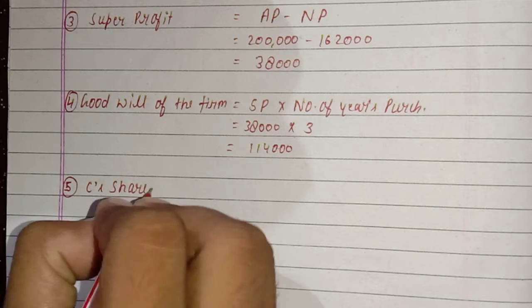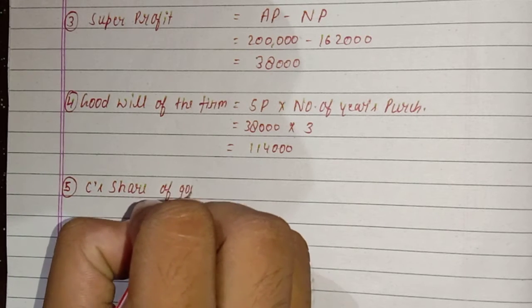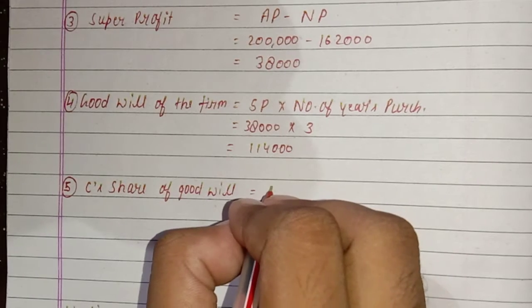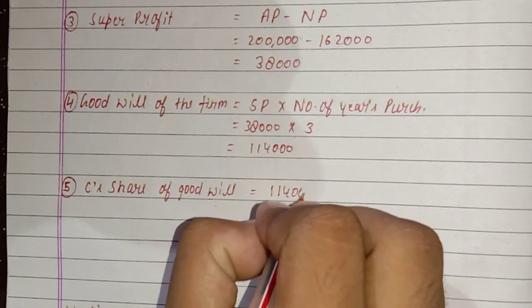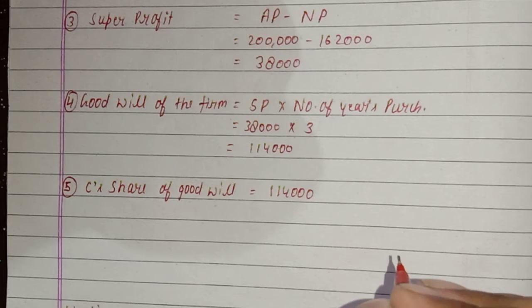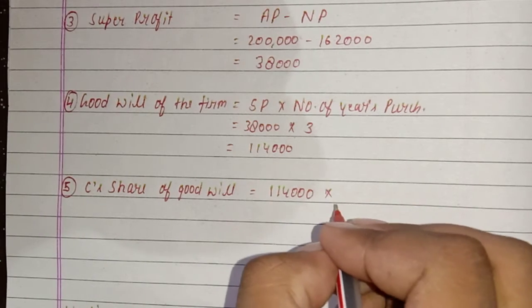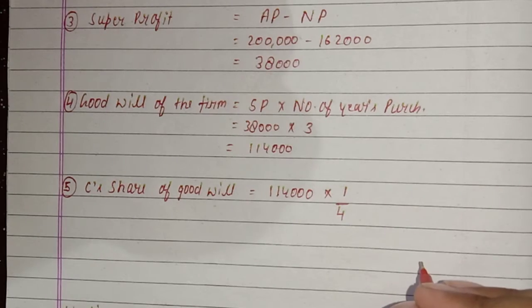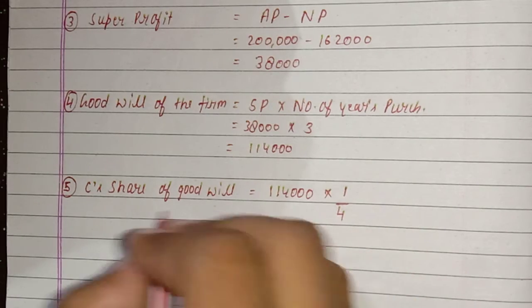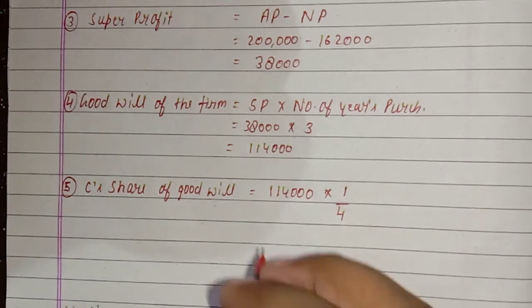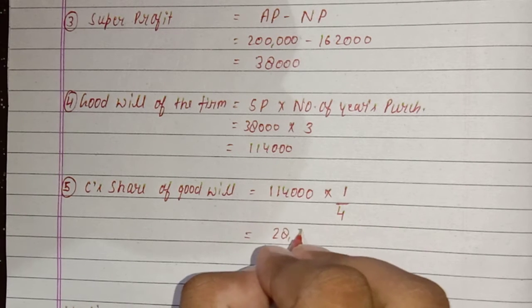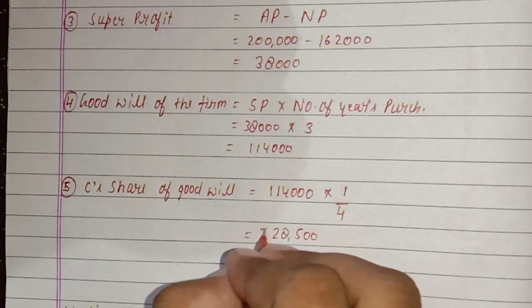C's share of goodwill will be total goodwill of the firm, 1,14,000, multiplied by his share, that is 1/4. You will get 28,500 rupees.